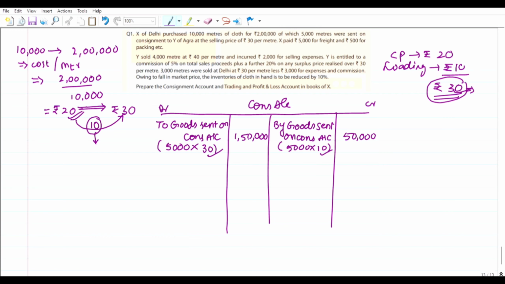Because the consignment account follows the cost basis of accounting.